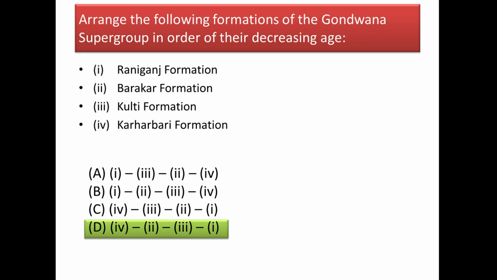Okay. Next question. Arrange the following formations of Gondwana supergroup in order of decreasing age. Now while dealing with this type of question, please make sure to read the question properly. What is written, increasing or decreasing. Okay. Here we have to arrange them in decreasing age. That means the older one will come first, then after that the younger ones, similar to how we read a succession. So the answer will be, the oldest one is Karharbari, next comes Barakar, next Kulti and Raniganj.